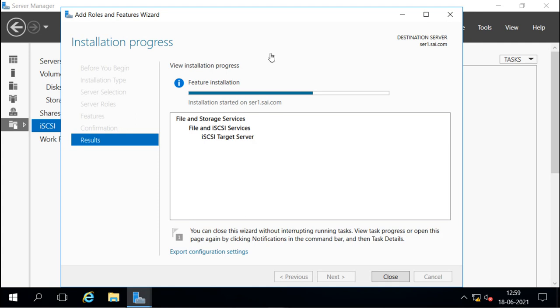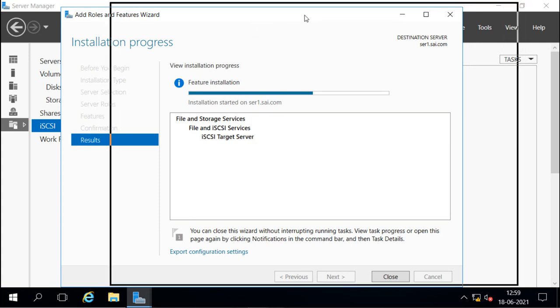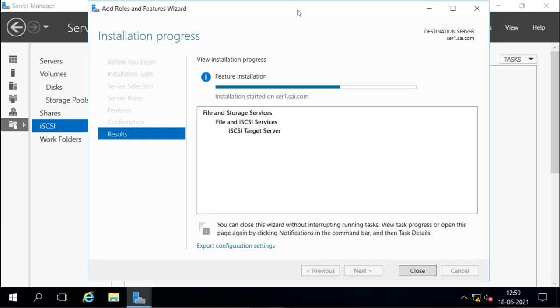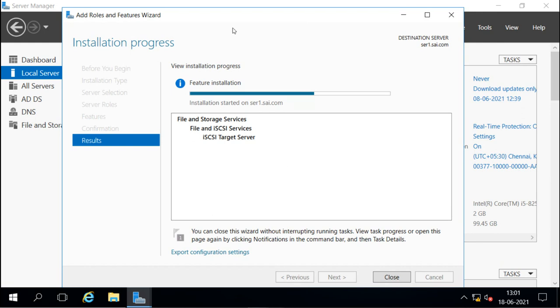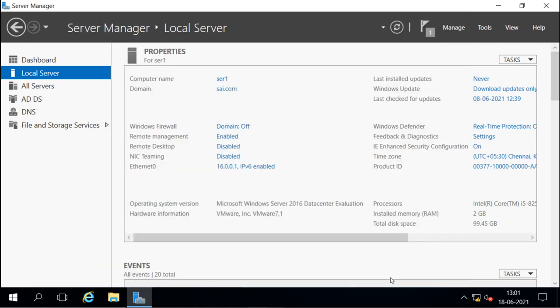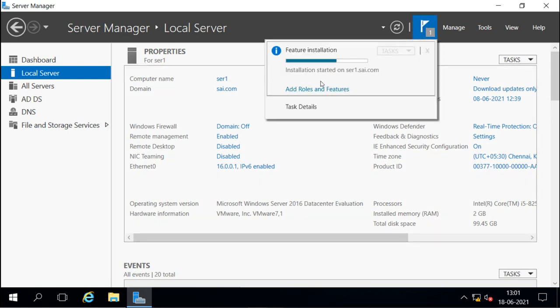It is still installing. When we are installing roles or features like this, we can close this without interrupting the running task, and we can view the task progress or open this page again by clicking the notification in the command bar. For example, we can close it from here, but still it is running. We can do some other task, some other job. It is still running in the background. Closing means it is not cancelling. We can see it from here.